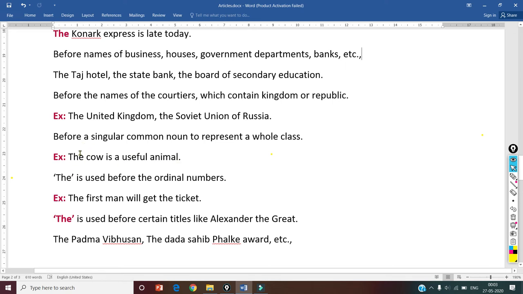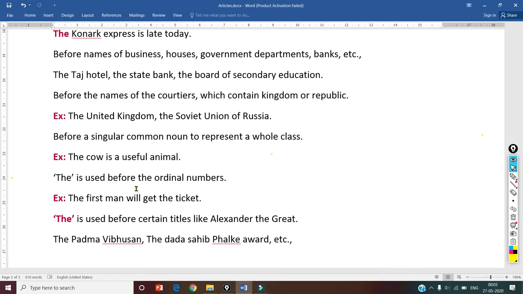ఓకే, ద కౌ ఈజ్ ఏ యూస్ఫుల్ యానిమల్. హియర్ ద కౌ మీన్స్ ఇట్ denotes the whole kind. Okay, whole kind of cows. The dog is a faithful animal. Here it relates to the whole class. It refers to the whole class.